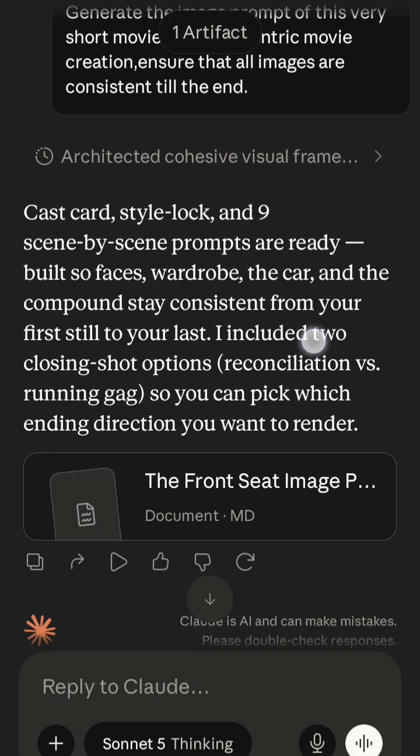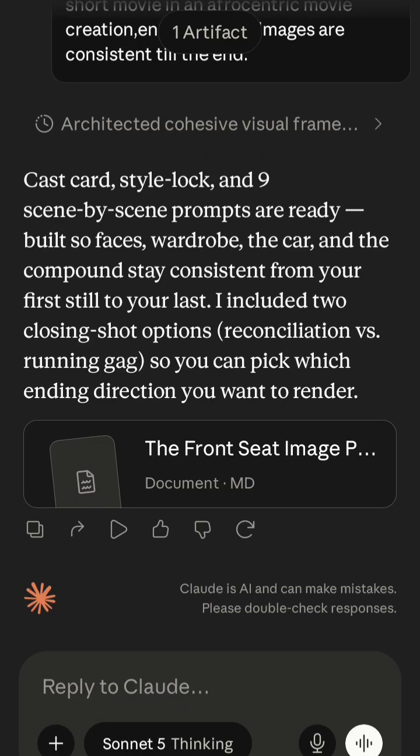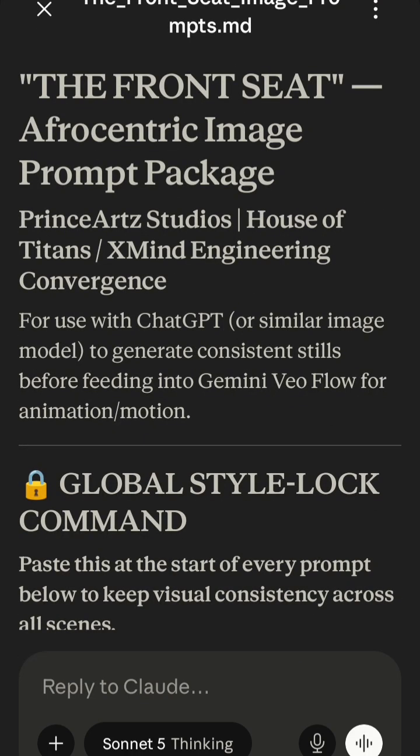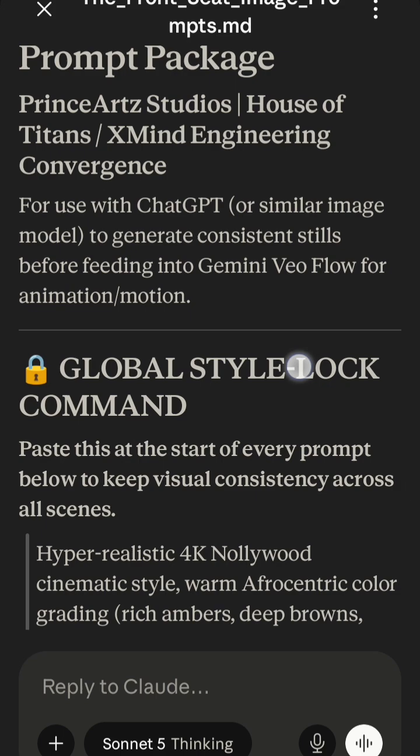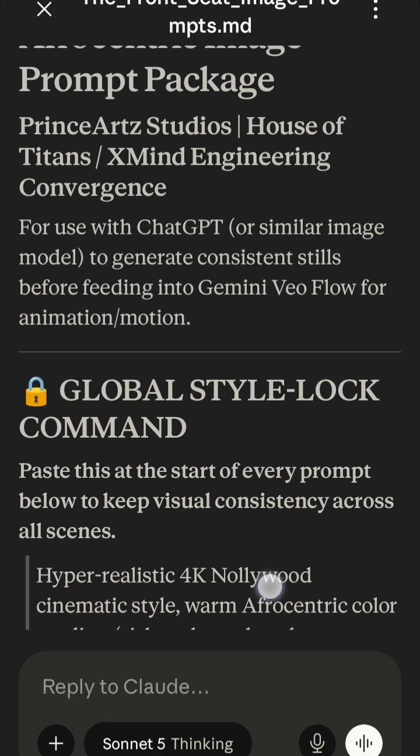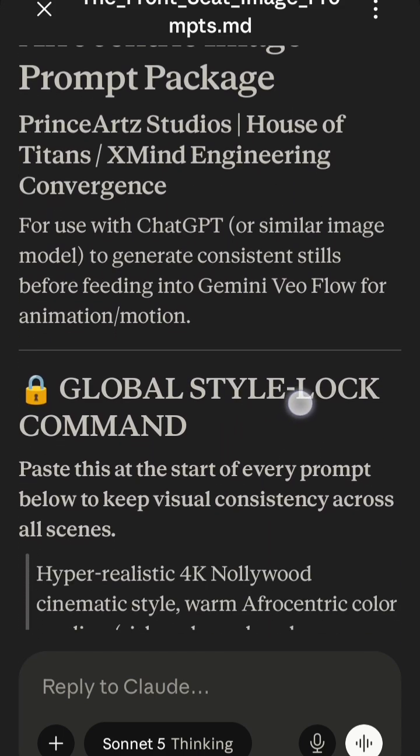So here is what we have. The cast cards, dialogue, and all of that. Let's click on this and see what we have here. The Front Seat, Afrocentric image prompt package. So this is for you. Don't worry, I'll tell you the secret why it usually gives me this particular prompt package.